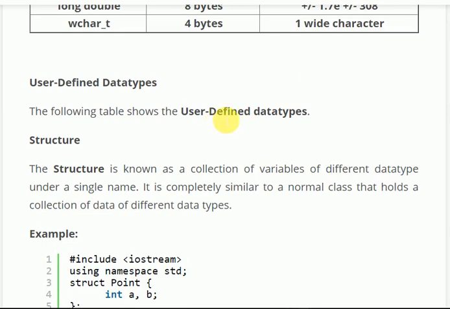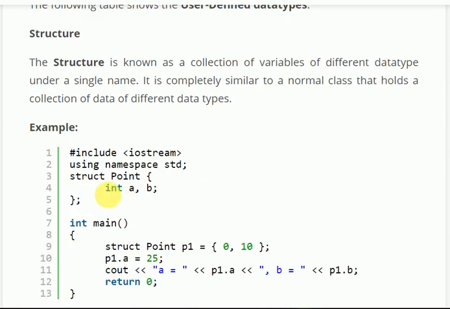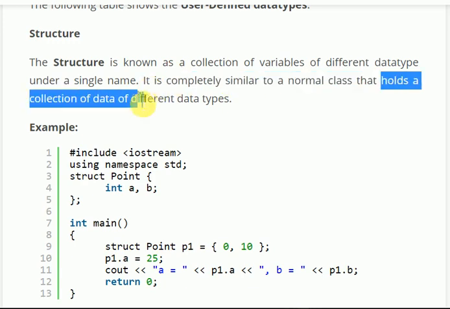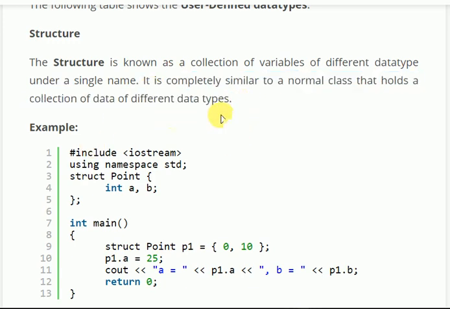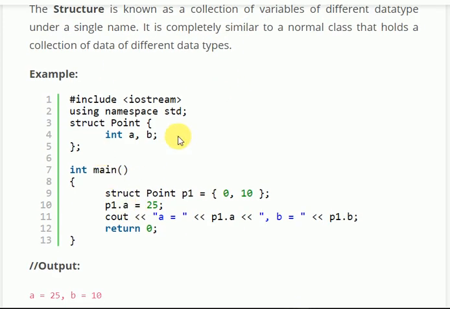User defined data types. Structure is a user defined data type. Structure is a collection of variables of different data types. Here structure is mostly similar to class. Struct point, int a, b. Here we have two integer variables. It is completely similar to a normal class that holds a collection of data of different types. It may contain different data types also, like int a, int b.